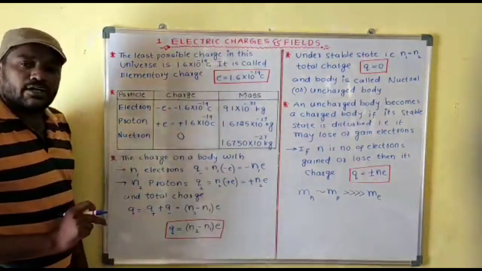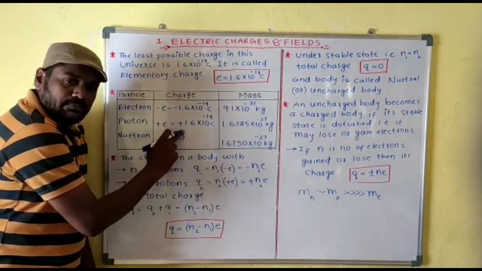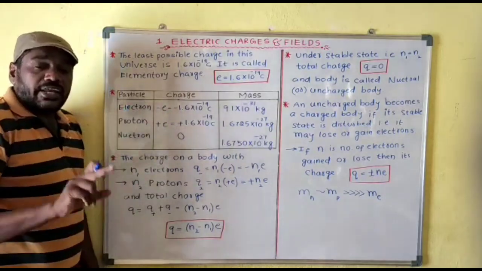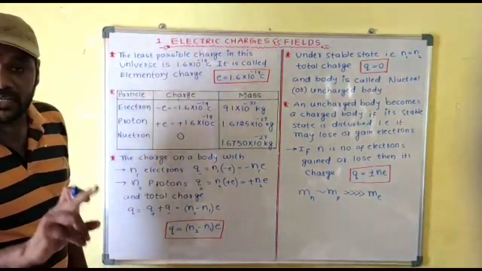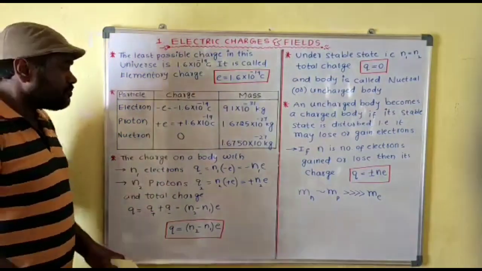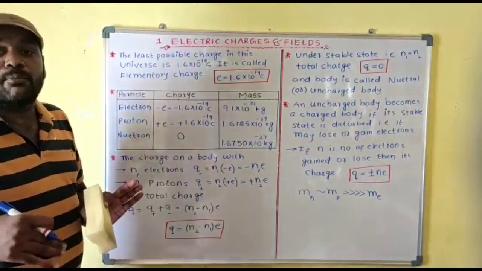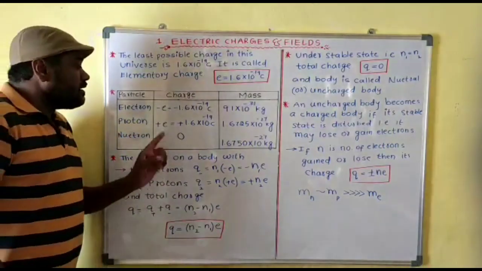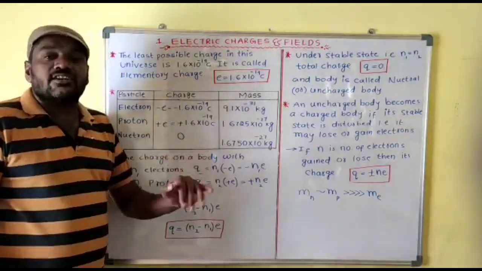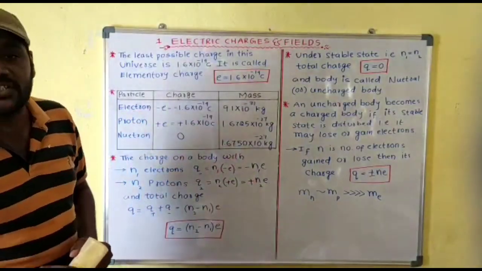And one more important point you should notice: electron charge is negative, proton charge is positive. All of you think that this negative charge is smaller than the positive. Why? Because negative numbers are smaller than positive numbers. That is only valid for numbers, but here it is not like that. Why? Because electron and proton both contain an equal amount of charge, but their polarity is opposite. Here, negative does not mean smaller charge, and positive does not mean more charge. Both have equal and opposite amounts of charge.